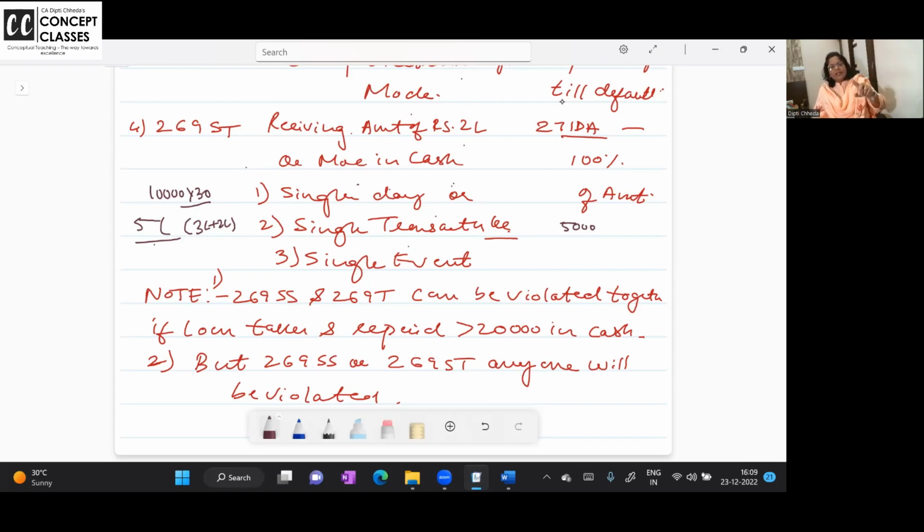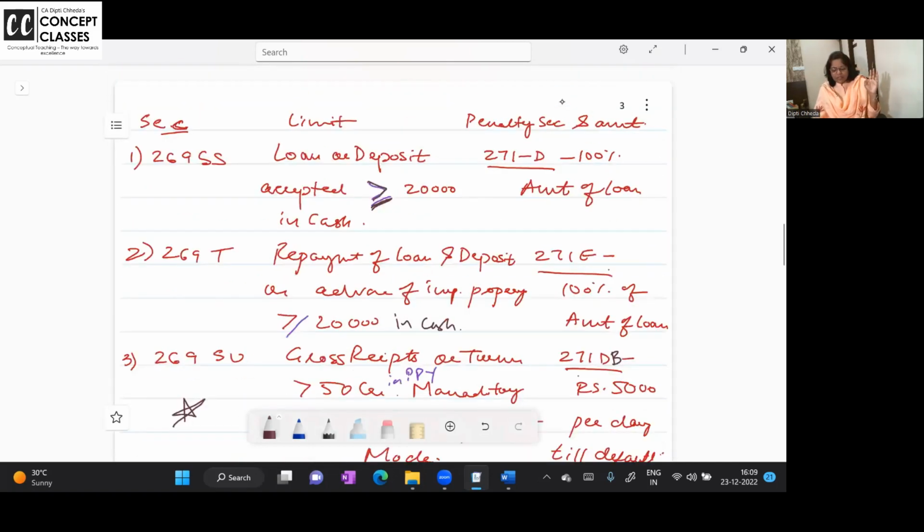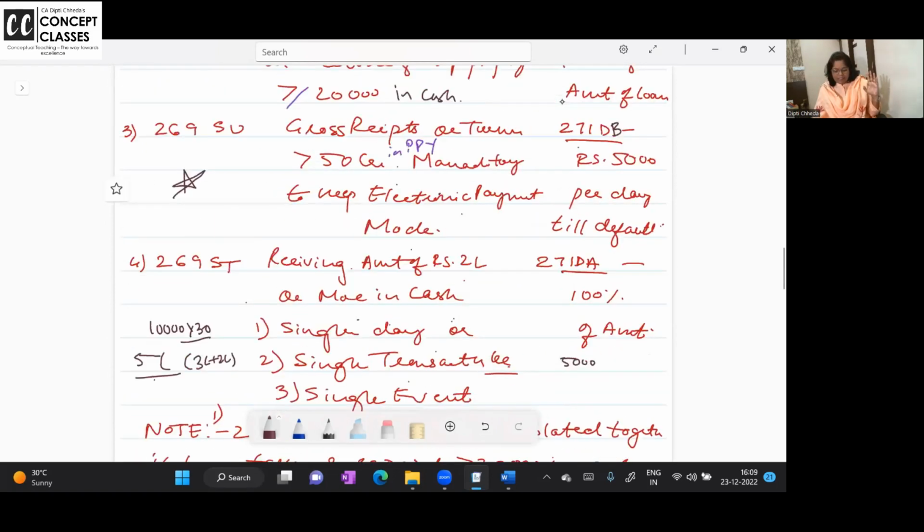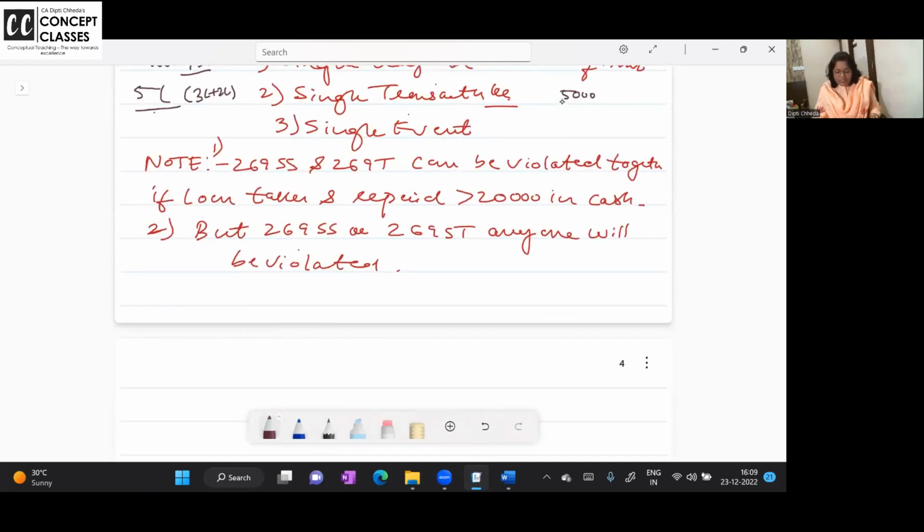Remember, this is only one transaction. No, there are two. And twice this will be taxable. 271D की भी penalty लगेगी, 271E की भी लगेगी. But 269SS and ST cannot be violated together, any one.